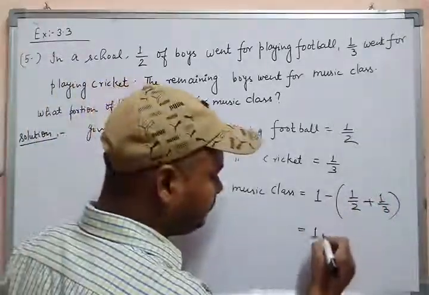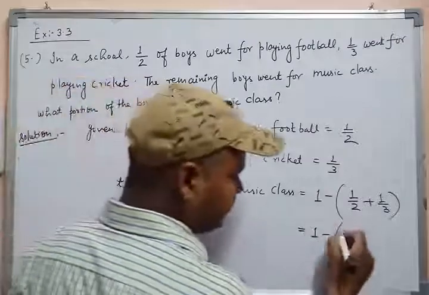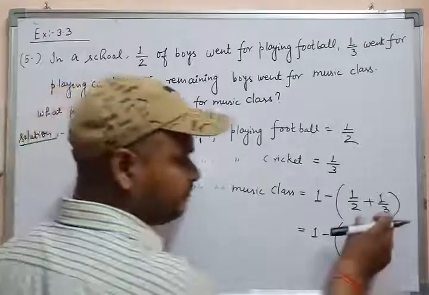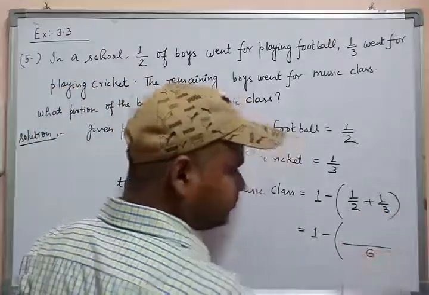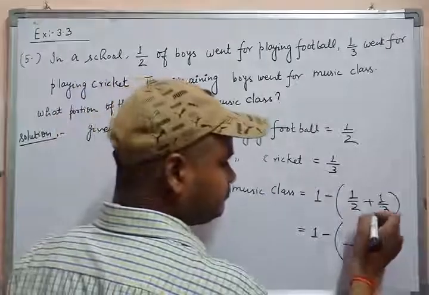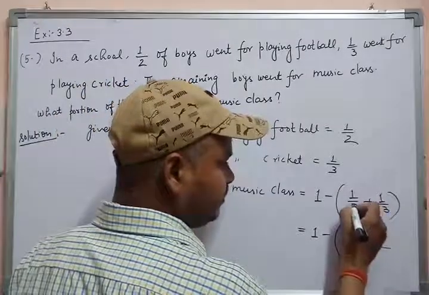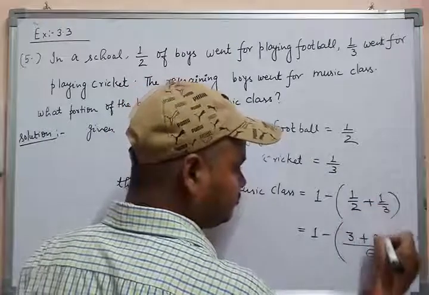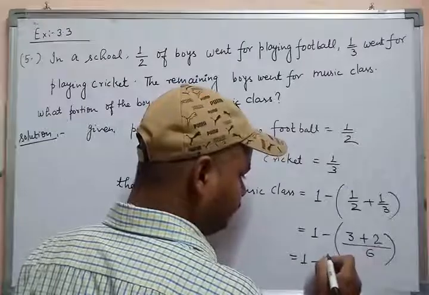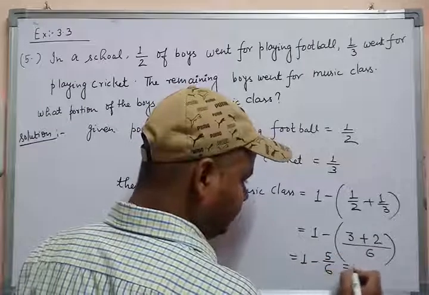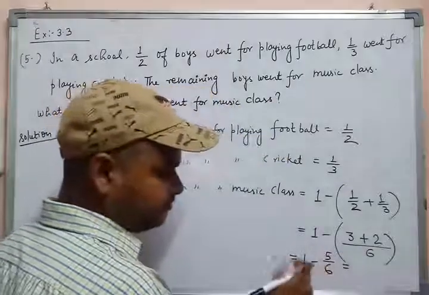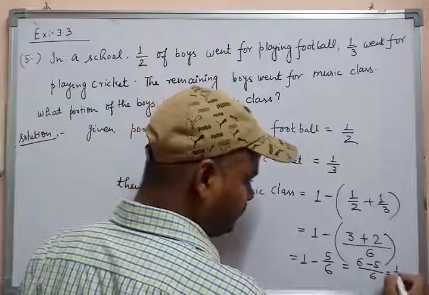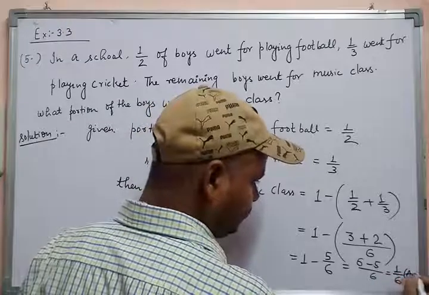Here both rational numbers are unlike, so first of all you have to find the LCM. This is 6, and you cross multiply: 3 1s are 3 and 2 1s are 2, then we get 5/6. Again you subtract 5/6 from 1: 6 1s are 6 minus 5/6, then we get 1/6. So this is the answer.